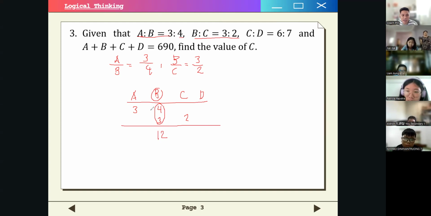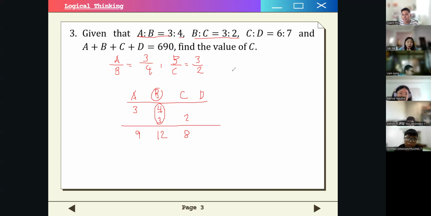So now we adjust the other two relationships. How do we do that? We simply do 12 divided by 4 is equal to 3, times 3 is 9. So the ratio of A is to B can also be said to be 9 is to 12, right? That's just equivalent to 3 is to 4. We do the same for the ratio of B is to C, which is 3 is to 2. We divide 12 by 3 is equal to 4, times 2 is 8. So again, the ratio of B is to C, 3 is to 2, can also be written as 12 is to 8. So that's just equivalent, right?